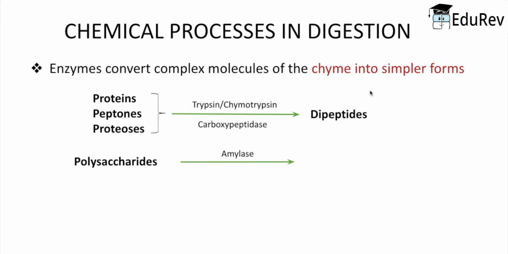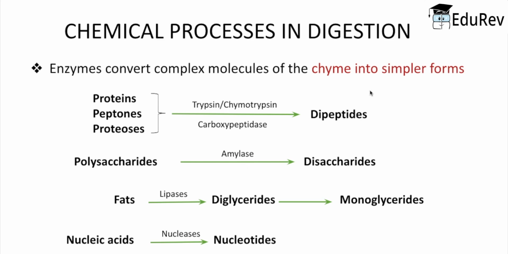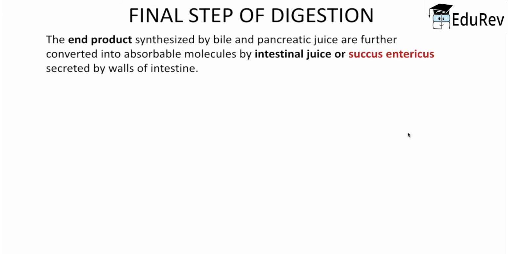And the presence of pancreatic amylases converts polysaccharides into disaccharides. The presence of lipases in the bile converts fats into diglycerides and monoglycerides. Now, the action of nucleases breaks down nucleic acid into nucleotides and nucleosides. So the complex molecules which are broken down by the action of bile and pancreatic juice convert into simpler forms.